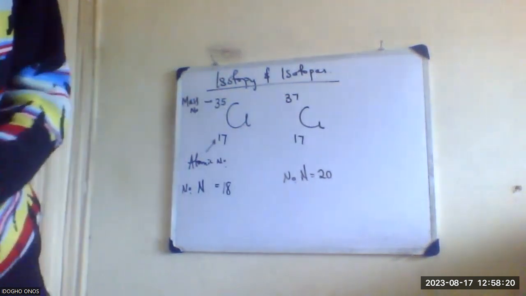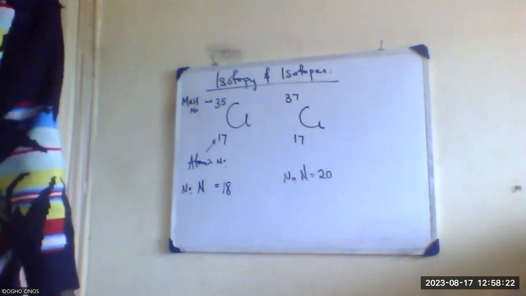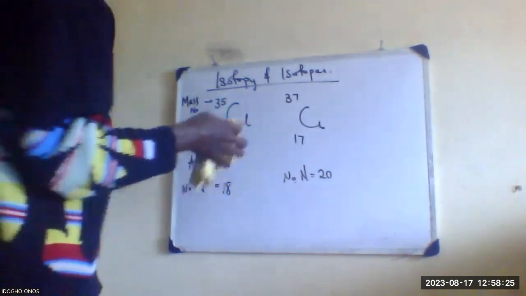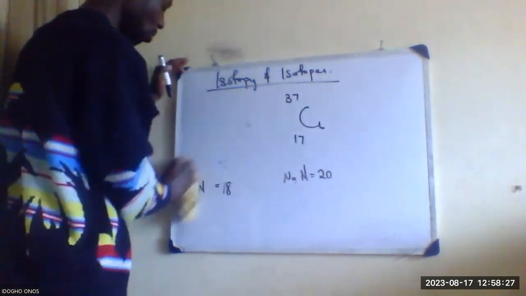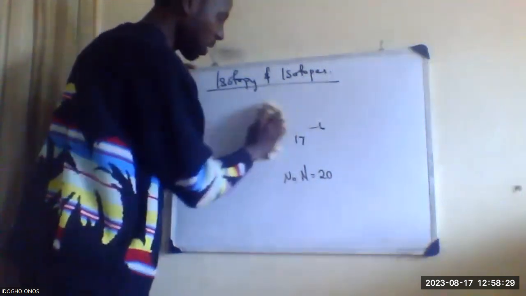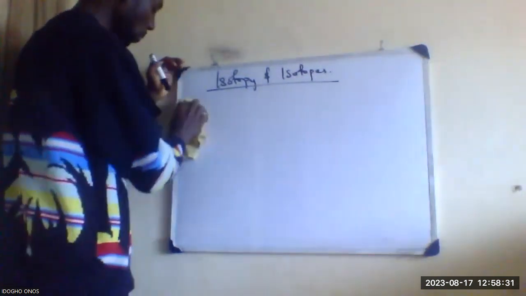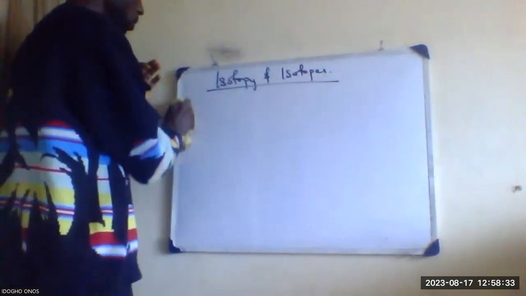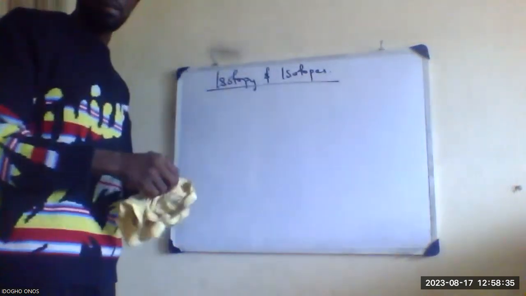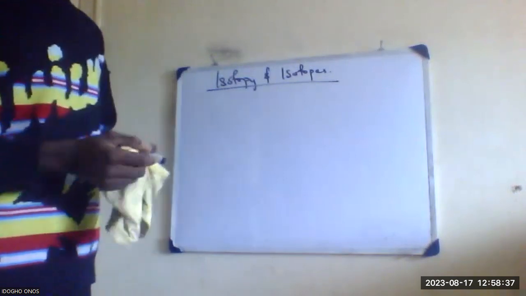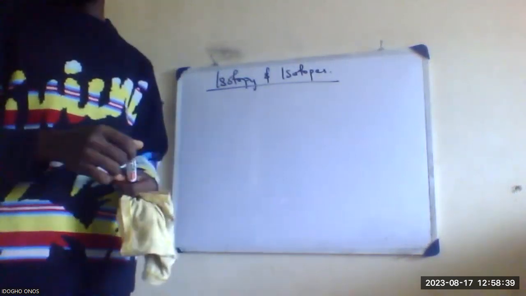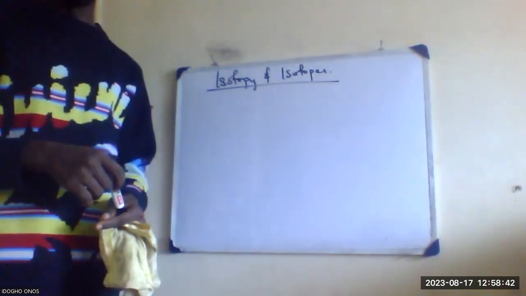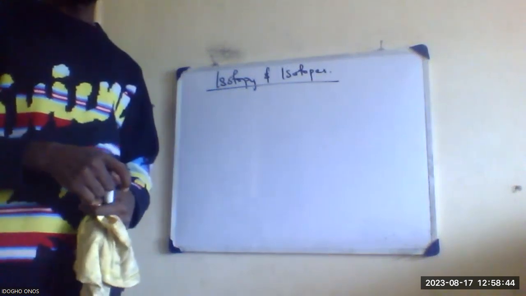Is that okay? Yes. Now you can write examples of elements that exhibit isotopy, because they ask this question in theory. Maybe give 3 examples of elements that exhibit isotopy. Hydrogen, chlorine, oxygen.